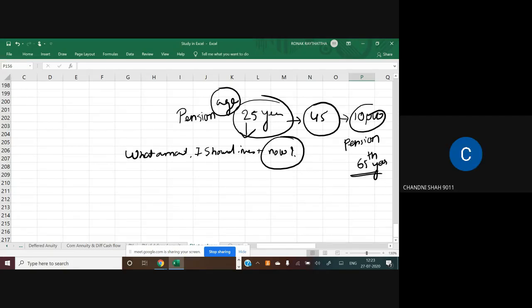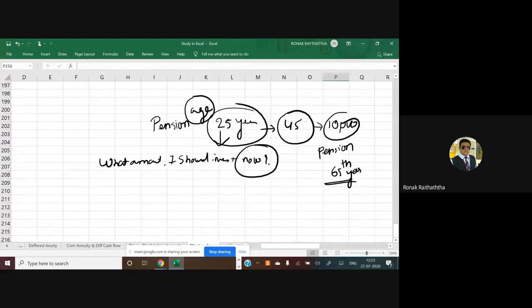Present value of deferred annuity. Absolutely correct. Who was there? Chandni. Yes, Chandni, thank you very much. It's the present value of deferred annuity.